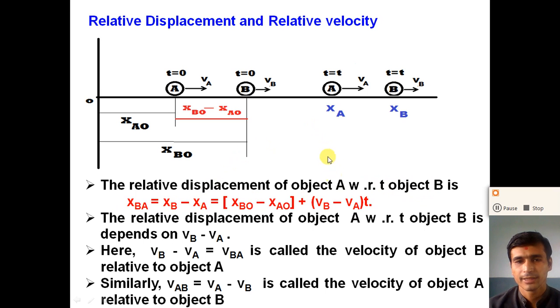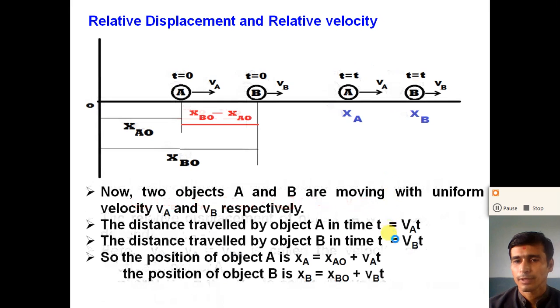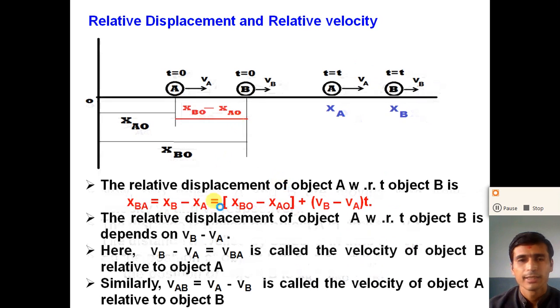From the previous formulas, XB is equal to XBO plus VB t and XA is equal to XAO plus VA t. If we put these in this formula, we get the relative displacement between objects A and B as XBO minus XAO plus VB minus VA into t, right?